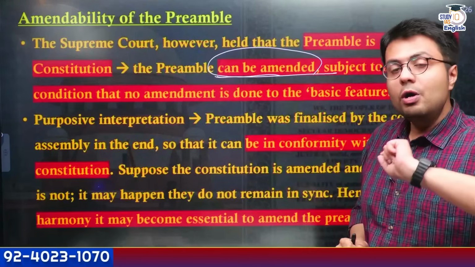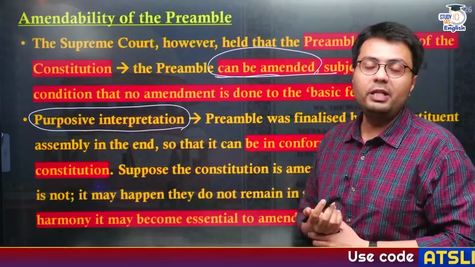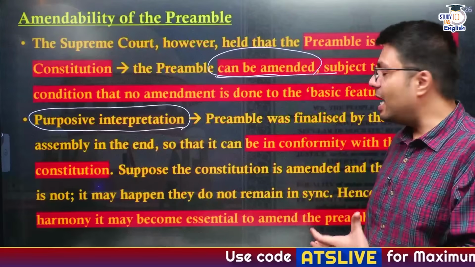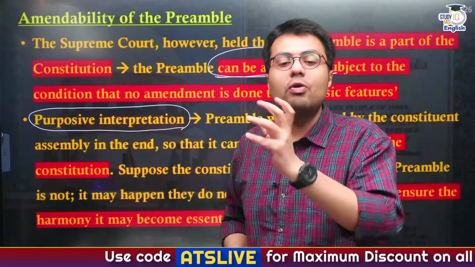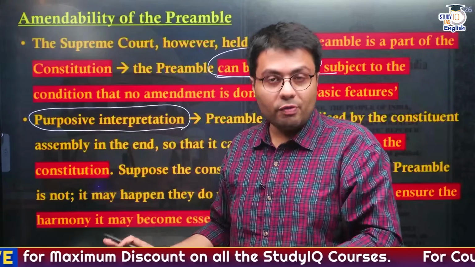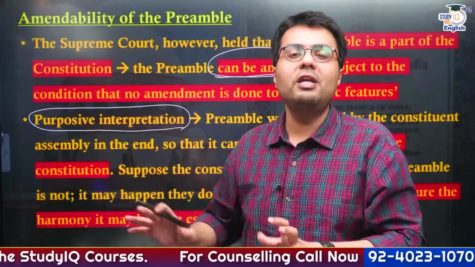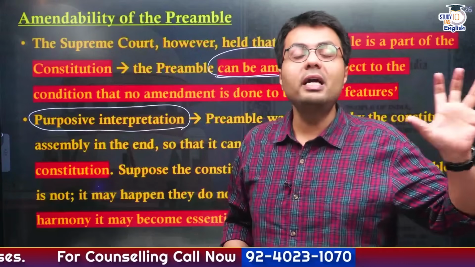While doing so, Supreme Court also made what is known as purposive interpretation of the preamble. Supreme Court said that preamble was finalized by Constituent Assembly after they were done finalizing each and every provision of the Constitution, and the purpose of making a preamble was to summarize each and every aspect of the Constitution in a particular manner.